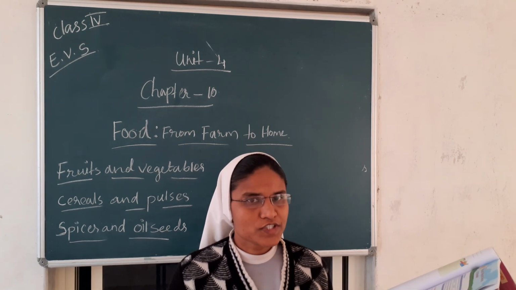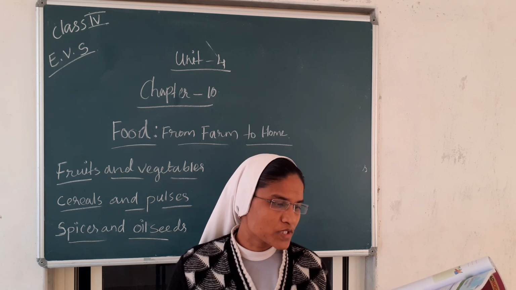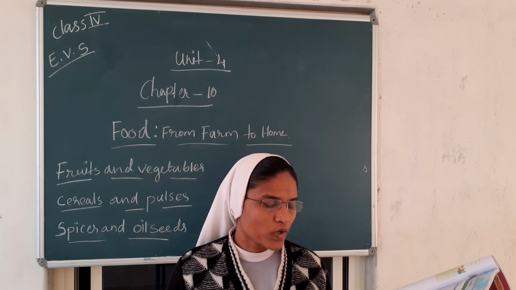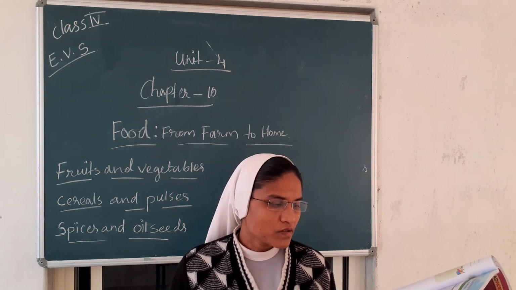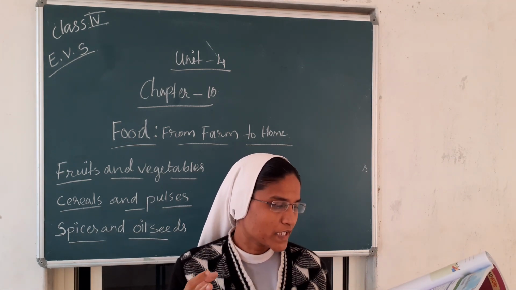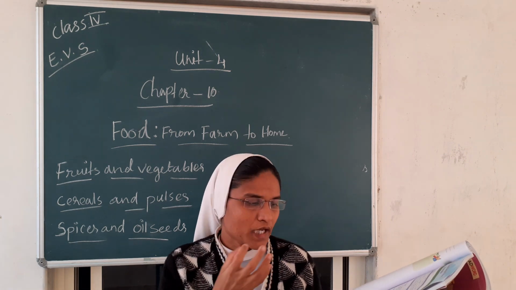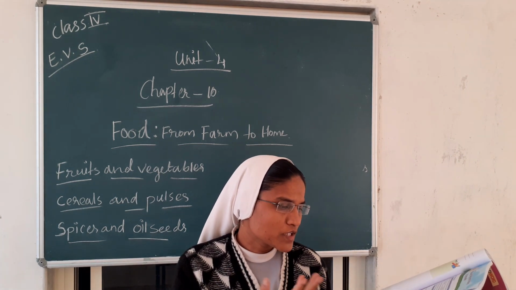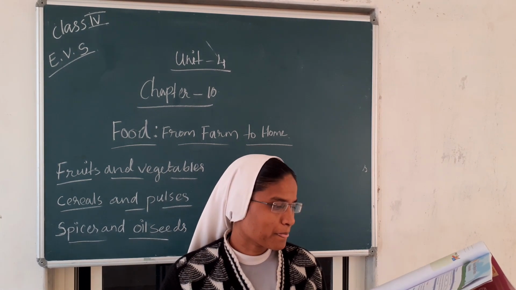Then fruits and vegetables. We eat different types of fruits. Some fruits like apple and mango are fleshy in nature, while oranges and lemons have a lot of juice. This is the water type. Fleshy means like a skin type. Apple and mango are fleshy fruits, and oranges and lemons are juice type fruits.